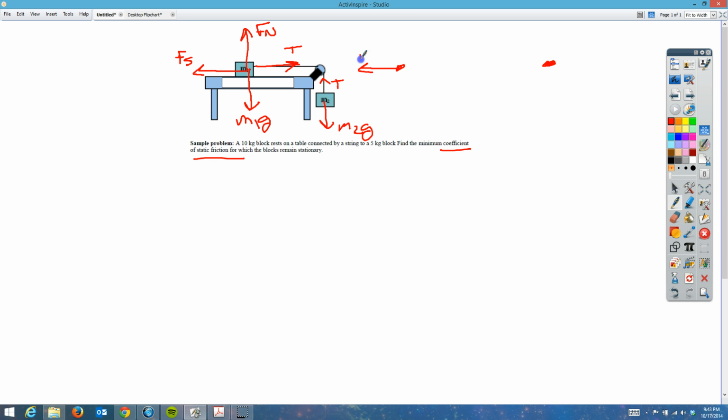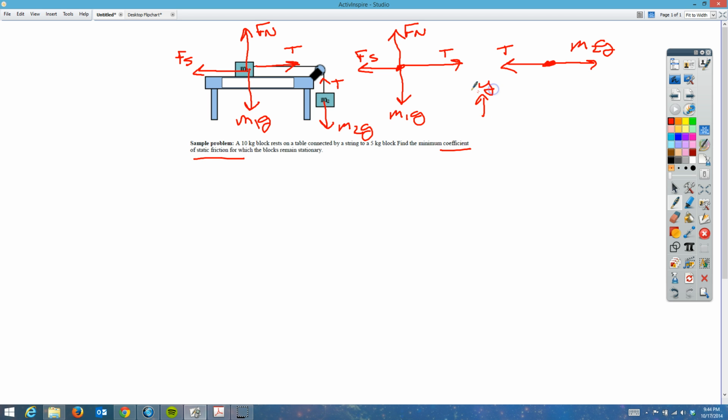So let's go ahead and put that force of static friction on that first block, M1. We're going to draw our normal force just like we normally have, M1G pointing straight down, and then pointing to the right is tension. Now I'm taking this diagram and I'm going to rotate everything up 90 degrees, turning it counterclockwise 90 degrees. So here's tension, that's this same thing here. Here's the box, and going in the opposite direction to tension, you'll notice is M2G. And so that's what we'll put here, M2G.